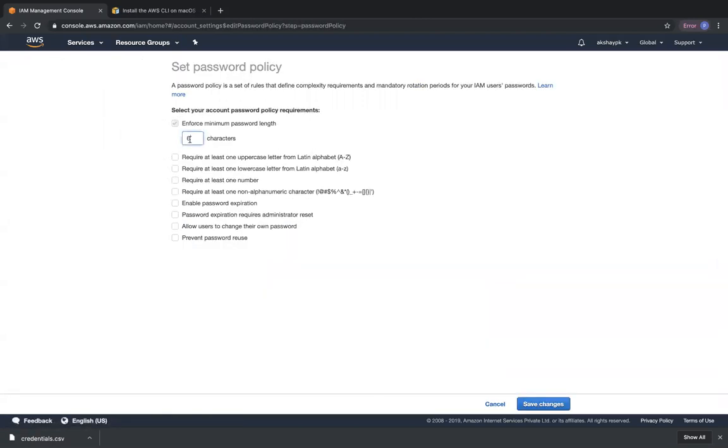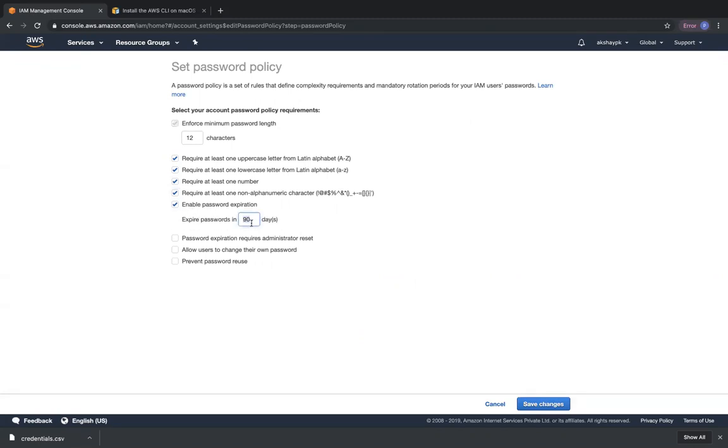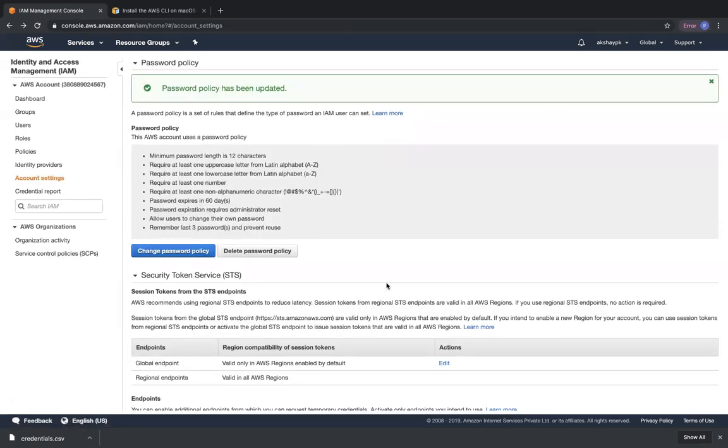So in this password policy, I'm going to enforce a minimum of 12 characters for this particular account, a minimum of one uppercase, one lowercase character, one number, one non-alphanumeric character, password expiration after 60 days, after 2 months. Password expiration requires administrator reset, allow users to change their own password, and also always remember the 3 previous passwords that a particular user has created. Okay. So I'm going to click on save changes. So it's going to be a very robust password policy that we have set for this account.